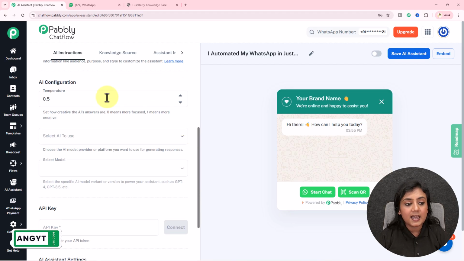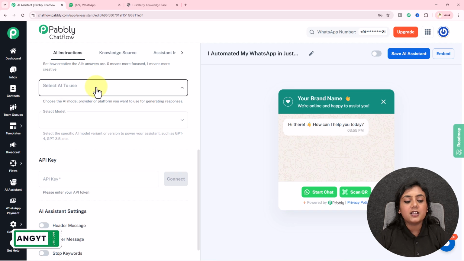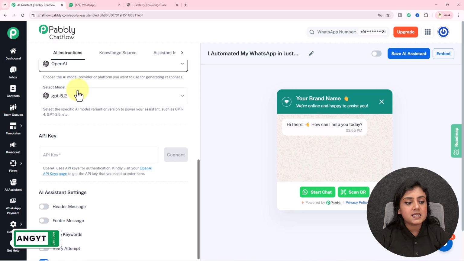Okay. Next is AI configuration. First is temperature, which is a range of 0 to 1, 0 being very focused replies, 1 being creative. So you can set up the temperature according to what you want. I will select it as 0.5. AI to use, currently we have the option of OpenAI only. So that is why I'm selecting AI to use as OpenAI. Okay. Next, AI model.